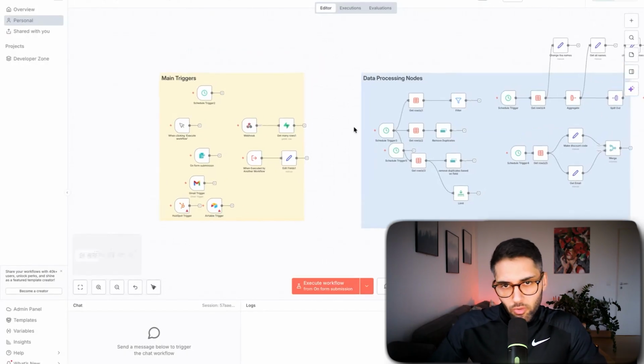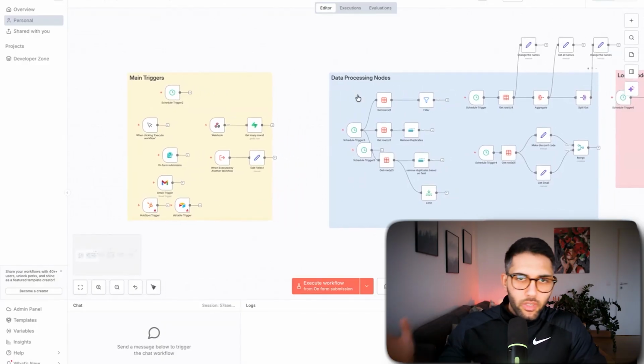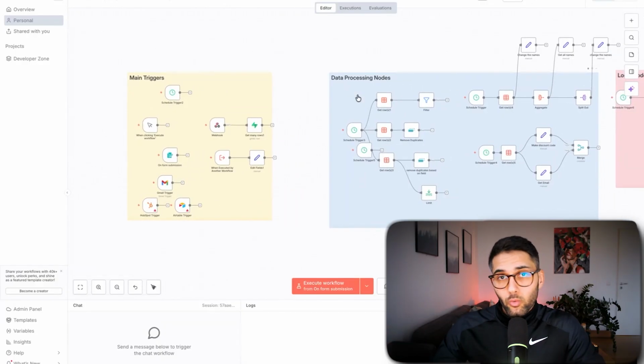So I would recommend you, the moment you are familiar with these main basic concepts of n8n, to immediately start working on some real-world project.